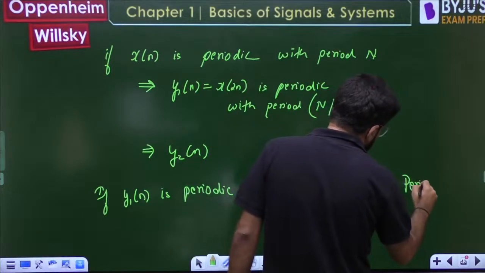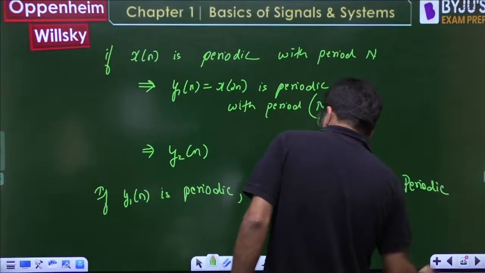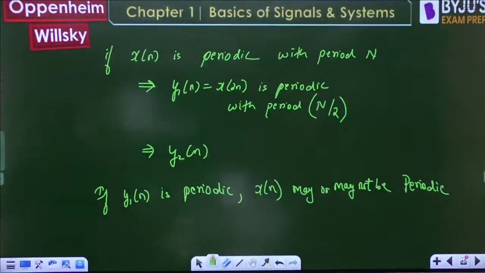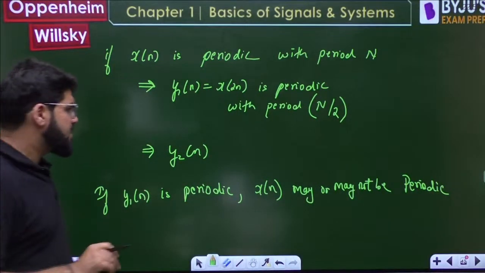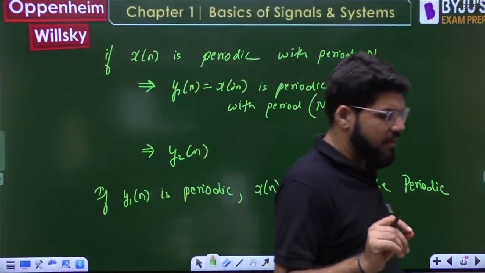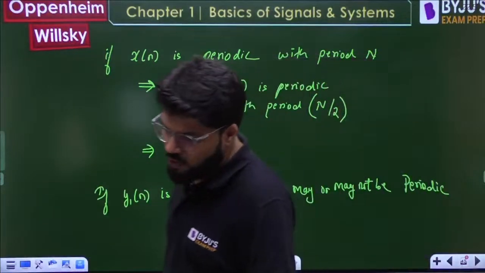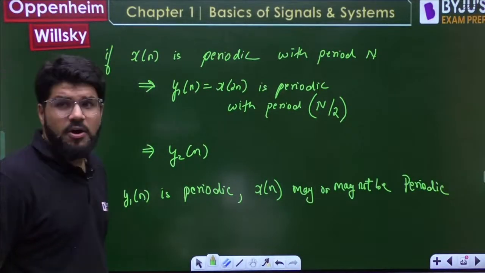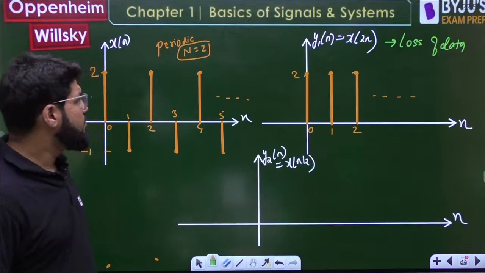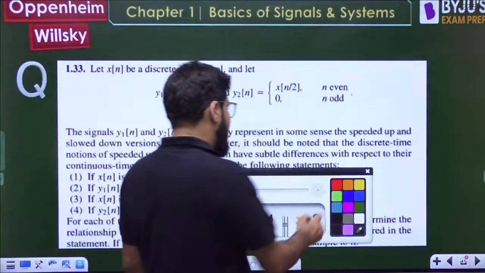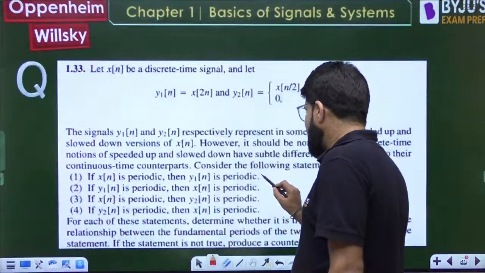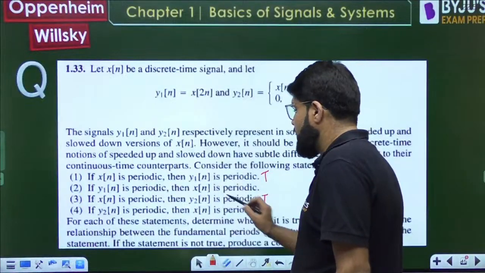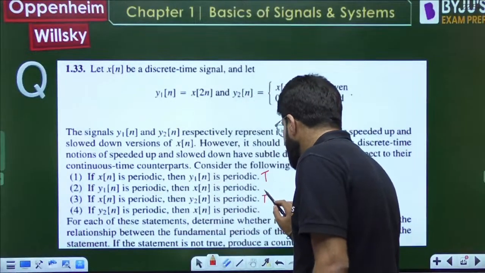You have to get into the whole concept. So what I can say is, if y1n is periodic, xn may or may not be periodic. Keep this in mind. I don't know what the missing samples are. So if xn is periodic, y1n is periodic. But if y1n is periodic, is xn periodic?